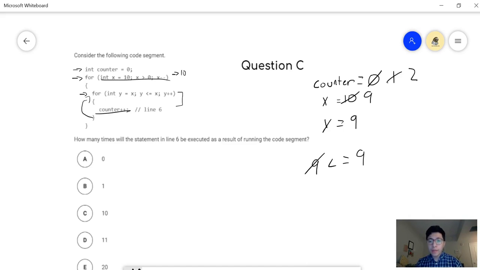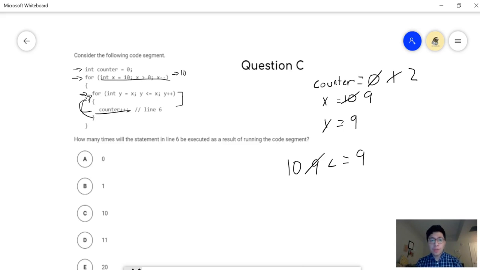And now when this runs, I'm going to increment my y to no longer be 9, and now it's 10, which makes this no longer true. At this point, you should maybe see a trend here. It looks like the inner for loop is only running once, and then every time it increments, it just terminates and it doesn't keep going.